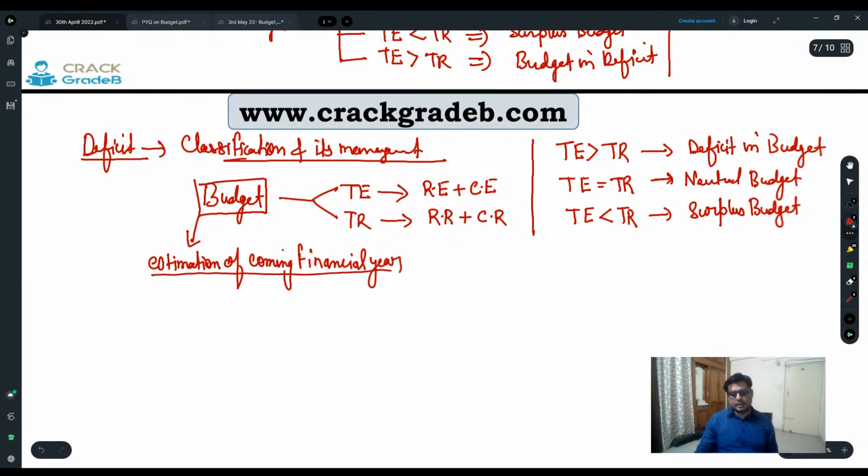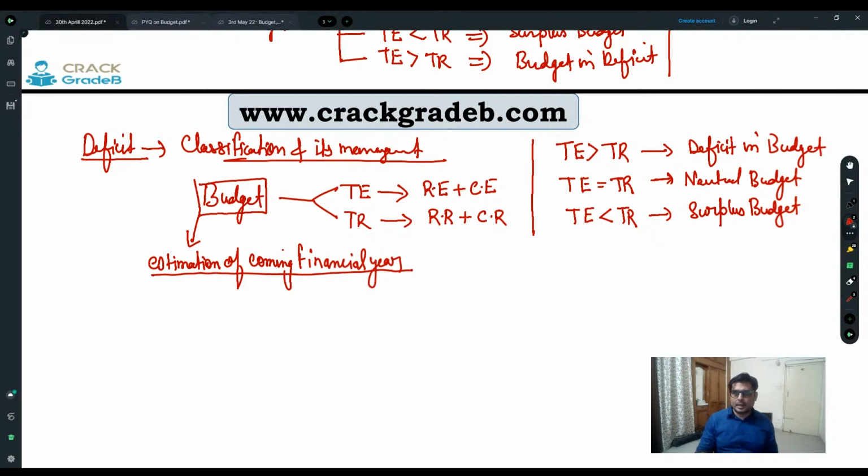While giving the budget speech, the finance minister is going to tell us that these are expected expenditures and these are expected receipts.